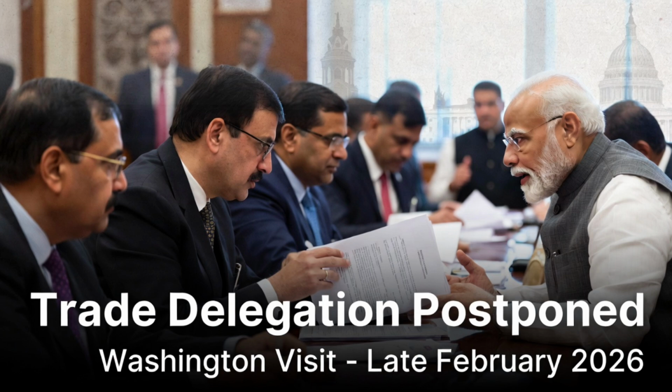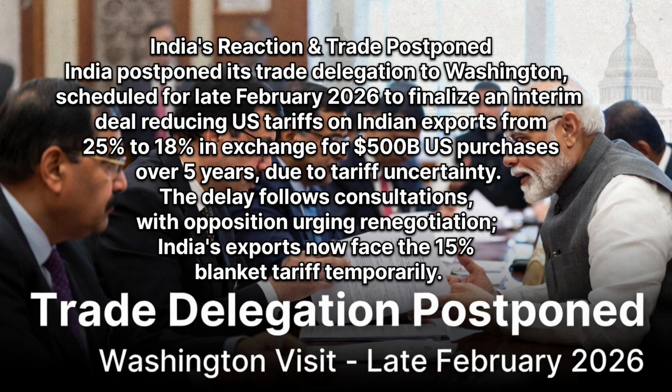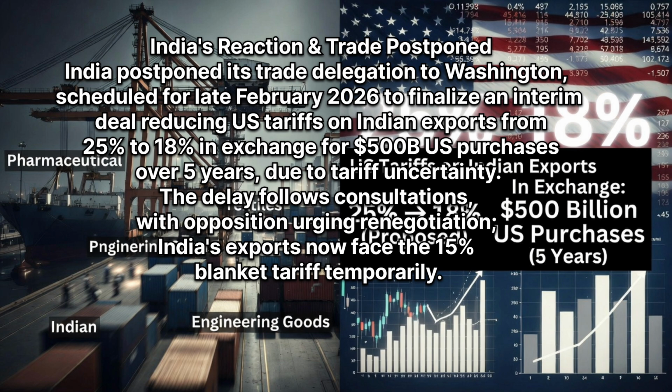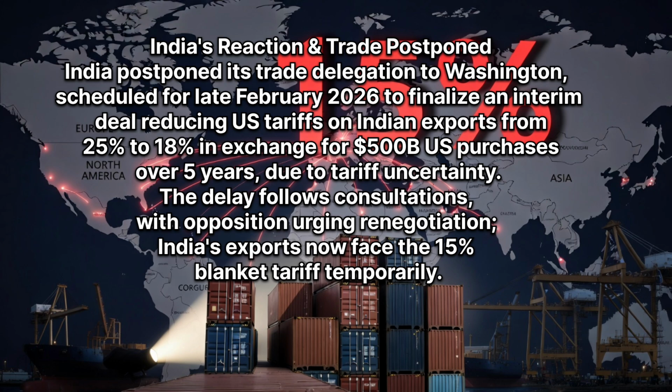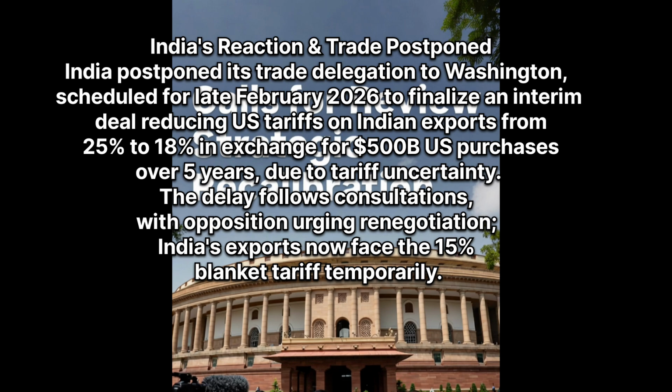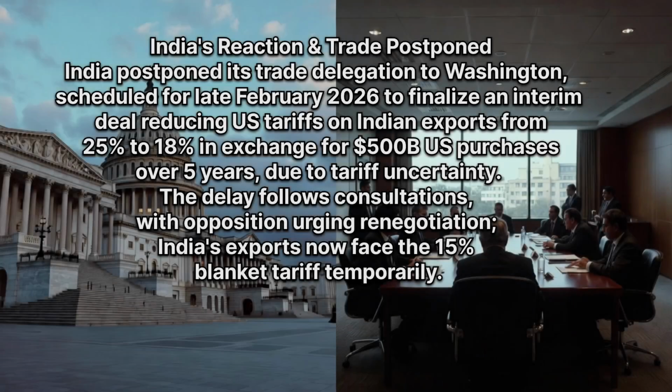Like always, India has treated this decision of the US Supreme Court calmly and with a lot of equanimity. The Indian side has postponed their meeting with their US counterparts for trade negotiations and for finalizing the framework agreement, which was announced earlier this month. Under the framework agreement, Mr. Trump had reduced India's tariffs from 25% to 18%. But as of just now, India would be covered under a blanket 15% tariff as are applicable to all other countries. India has correctly postponed any further negotiations on the trade deal until some certainty and some signal is coming out of Washington regarding how Mr. Trump wishes to proceed ahead, in particular regarding India.